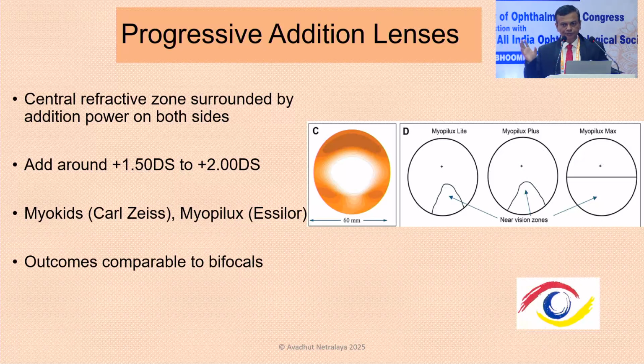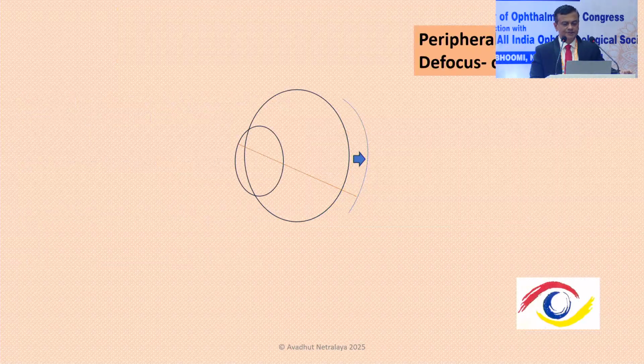These are not the ones which we use for presbyopia. They have a slightly different design. A newer PAL has been launched recently in this conference also. I'm not remembering the company, but overall, in the past, the PALs or even the bifocal glasses have had results equivalent to single vision lenses. So that is why necessity is the mother of invention. We came out with a new theory which is called the peripheral hyperopic defocus.